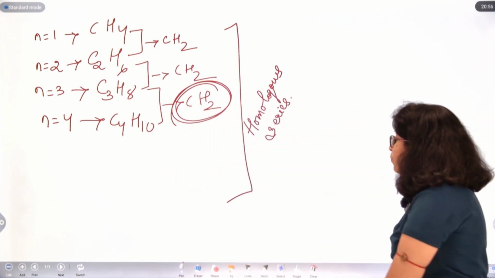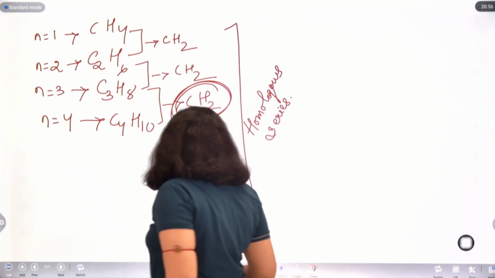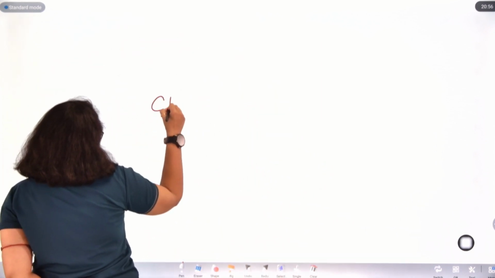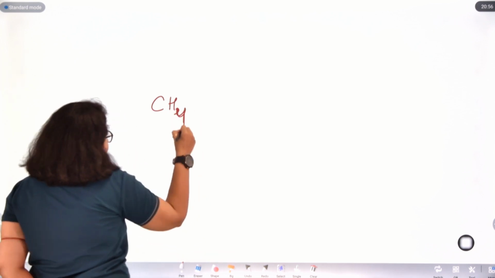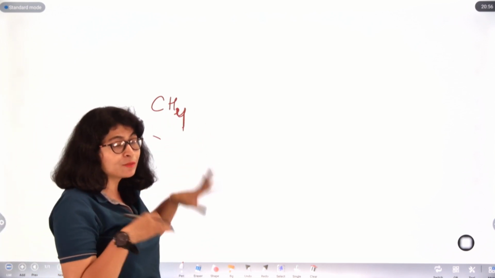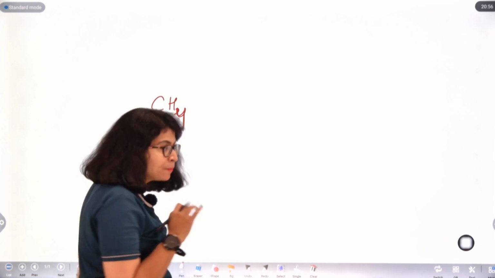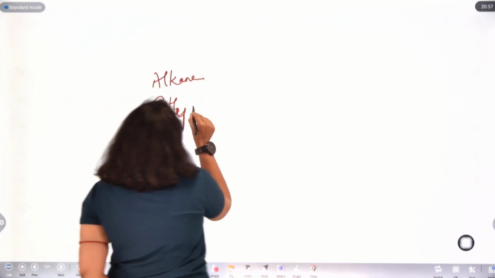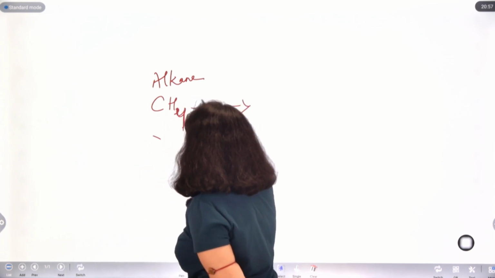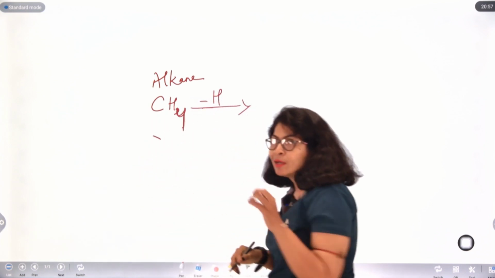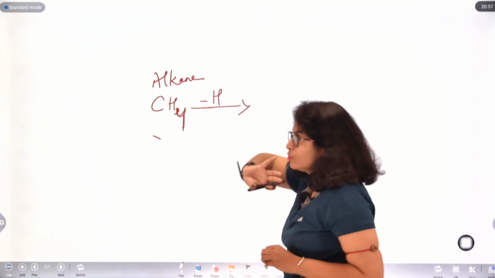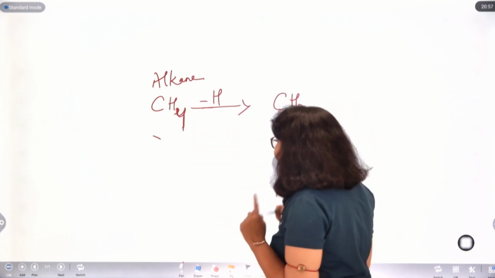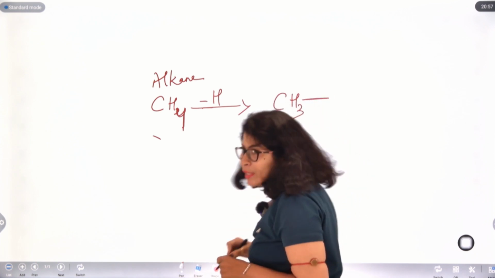Okay. So the next thing is, if I am saying this is CH4, this falls under the group alkane, right? This was an alkane. Now, if I remove one hydrogen, minus H, one hydrogen I will take from this CH4, it will become CH3, and yet it has a vacant site for bonding.